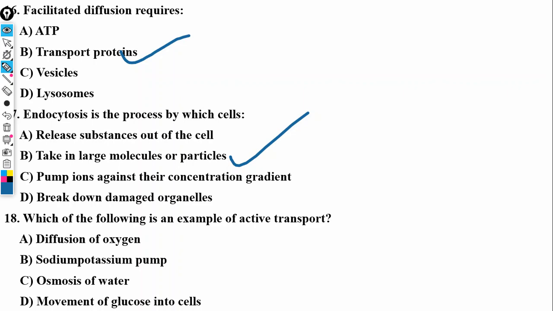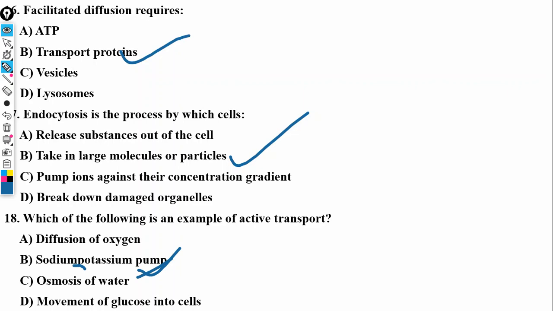The next one is, which of the following is an example of active transport? We have diffusion of oxygen, the sodium-potassium pump, and osmosis of water. So that will be the sodium-potassium pump. When you hear active transport, you should know it's the sodium-potassium pump.